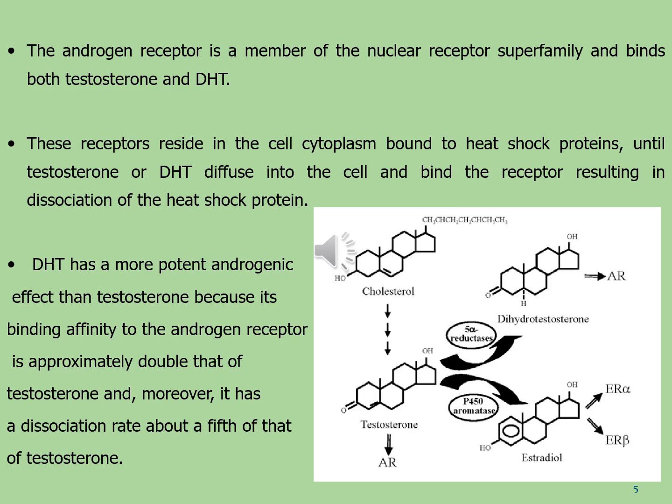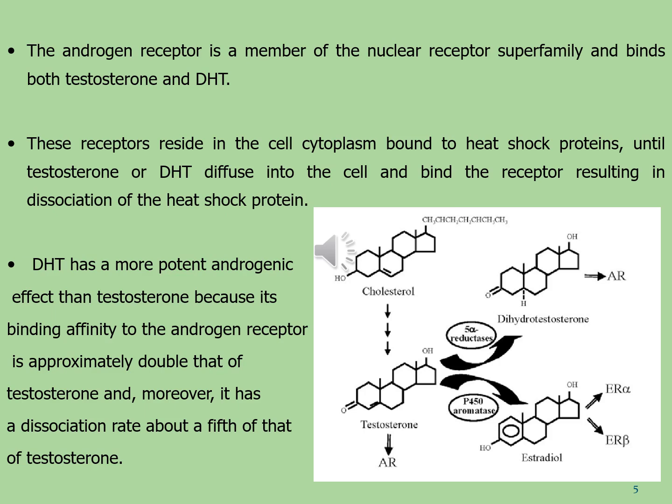Let's see in the diagram how dihydrotestosterone is derived from the concerned hormones. As you can see over here, testosterone is derived from cholesterol. The difference between both structures is that cholesterol has a hydroxyl group at carbon 3, a side carbon chain at position 17, and a double bond at carbon 5, while in testosterone the carbonyl group is present at carbon number 3 and the hydroxyl group is present at carbon number 17.